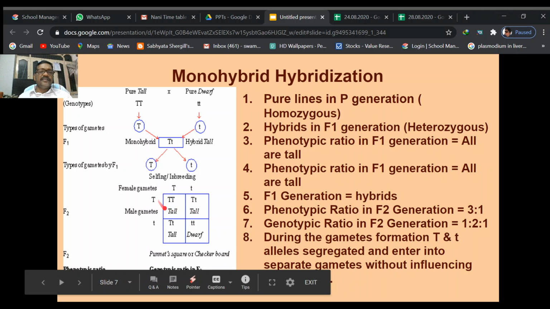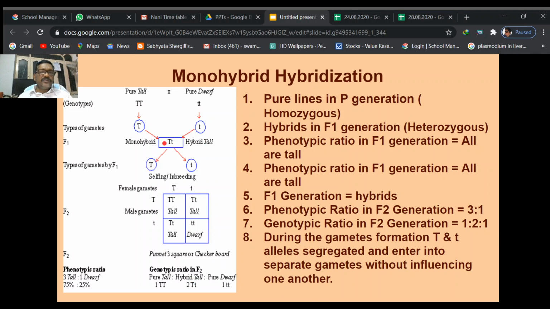And if it is so, from this monohybrid hybridization, the phenotypic ratio is 3:1, because these three are dominant tall plants and this is a short dwarf plant. So the phenotypic ratio means externally three are tall plants, one is a dwarf plant. So it is a 3:1 ratio, but the genotypic ratio is one pure tall plant, capital T, 2 heterozygous dominant, and 1 homozygous recessive plant. So in the monohybrid hybridization, this is the law.